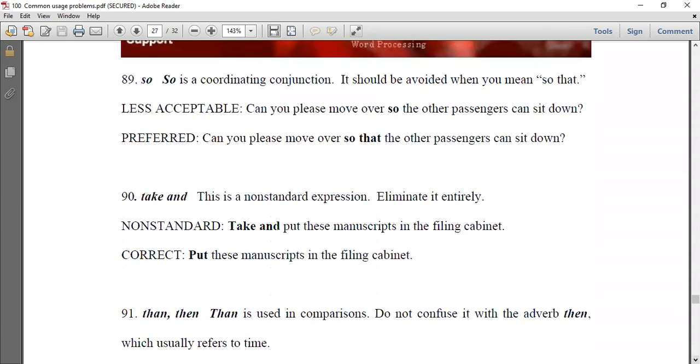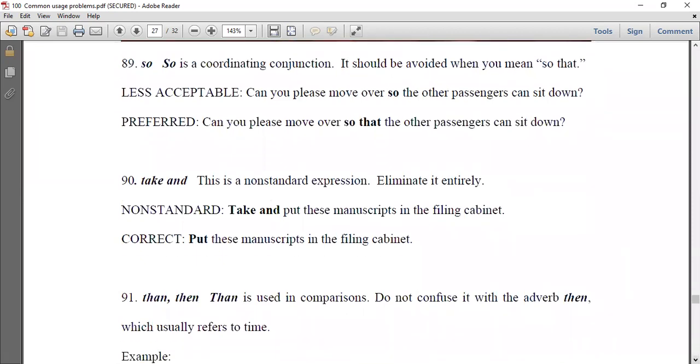Number 89, so. So is a coordinating conjunction. It should be avoided when you mean so that. Look at the example. Can you please move over so the other passengers can sit down? You should use so that here.